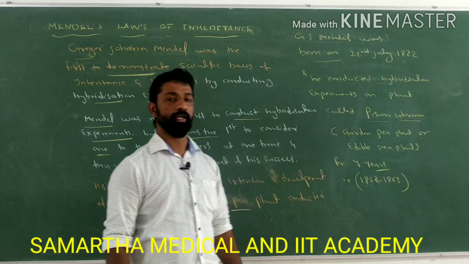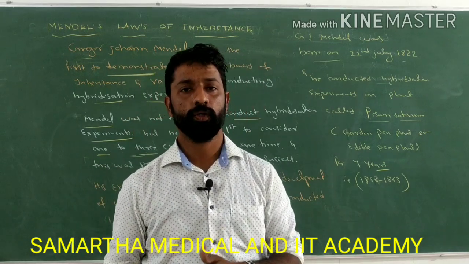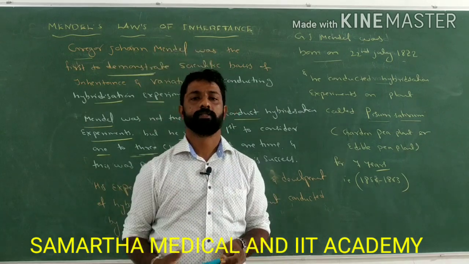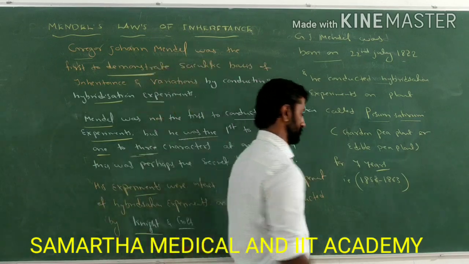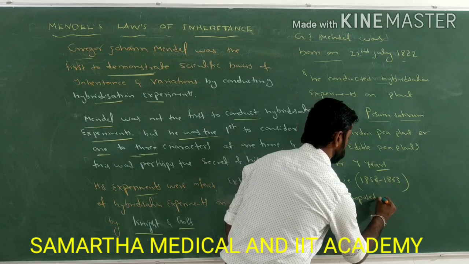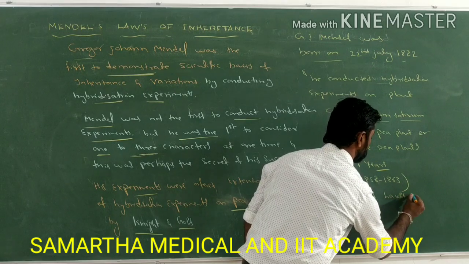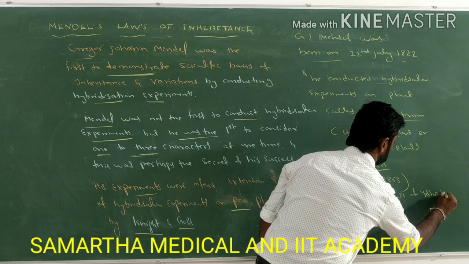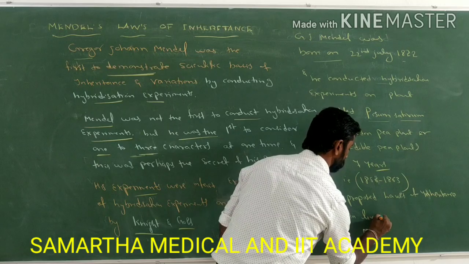From 1856 to 1863 he conducted experiments over the pea plants, and he successfully proposed the laws of inheritance in living organisms.